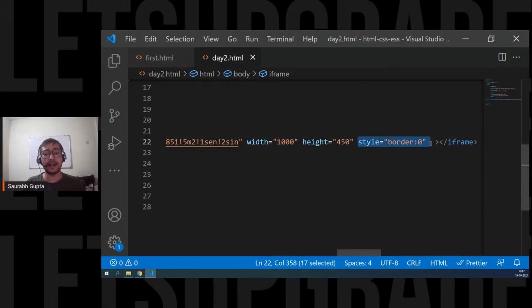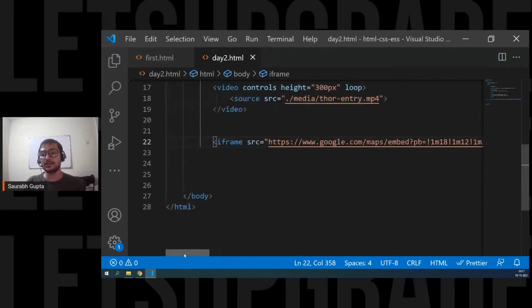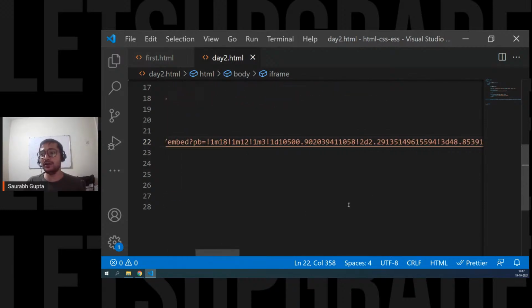This is CSS, guys, and don't worry, we are going to learn it tomorrow. We'll see how the style and everything works. Don't worry about it at all. But right now, it's just removing the border. That's it. Okay. So I hope we are clear. And yes, don't play with this link value. If you play with this, the latitude and longitude will change and it will go to some other location. So don't play with this one.